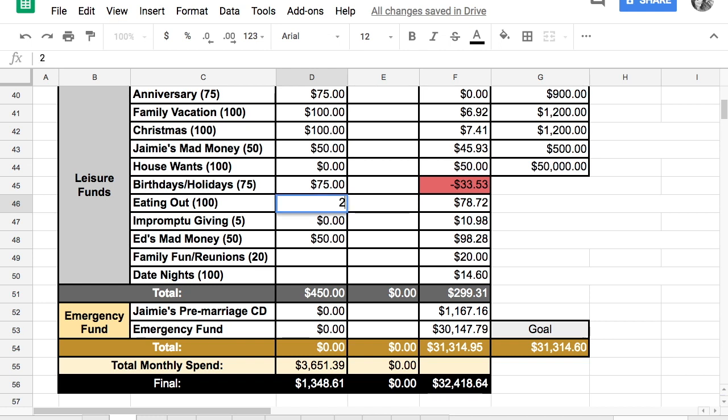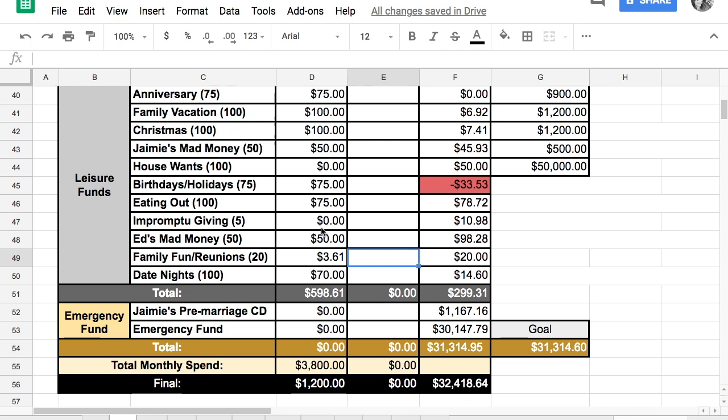Eating out gets $100. Okay, let's do eating out for $75, and date night for $70. And family reunion, we'll just do $3.61. So we're at an even $1,200 at the bottom.